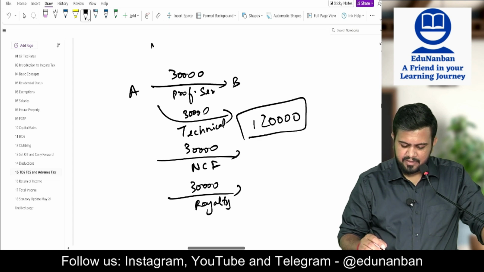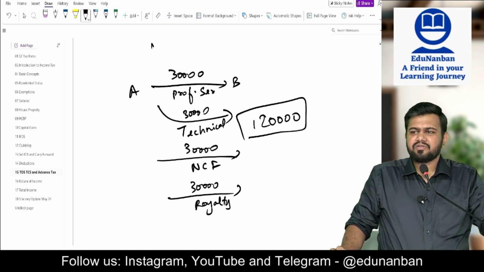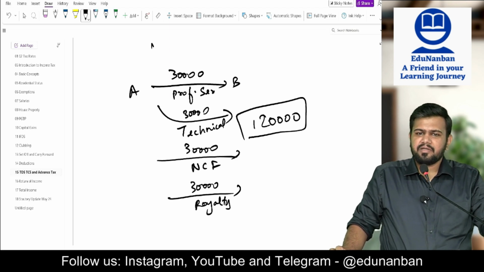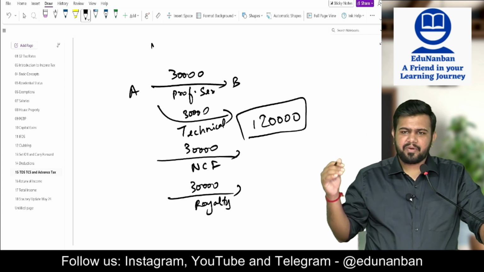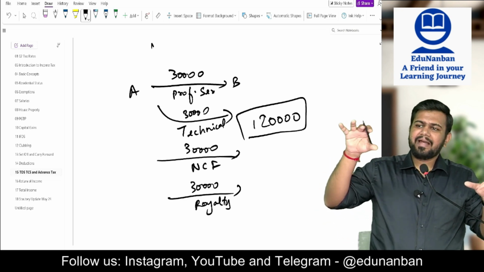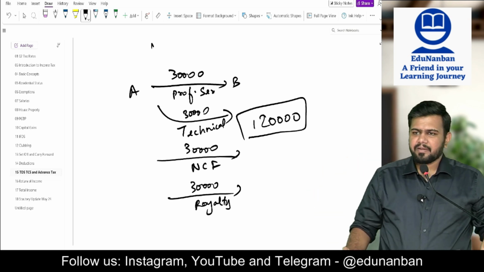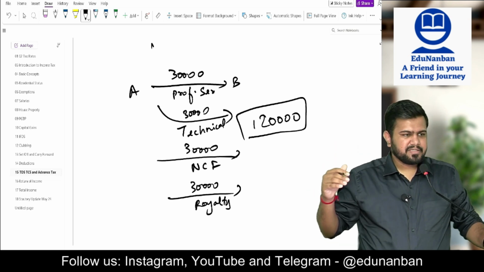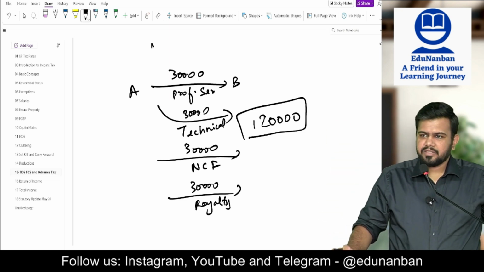Is TDS deductible? Yes or no? Answer is no. TDS is not deductible because this 30,000 limit applies to each individual type of service separately. Even though A is making B a payment of 1,20,000 as per this section, still no TDS will be applicable because individually for the separate services it is not crossing 30,000.